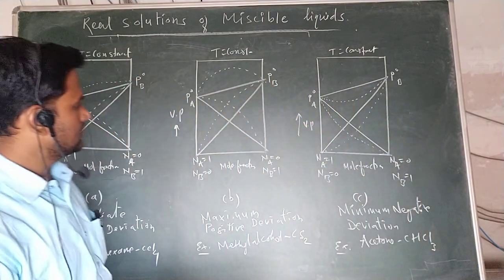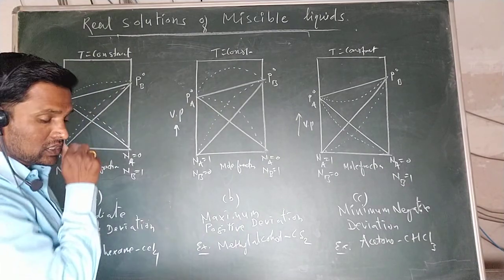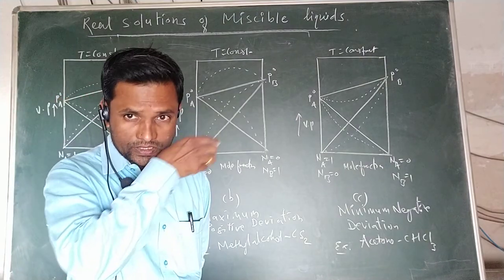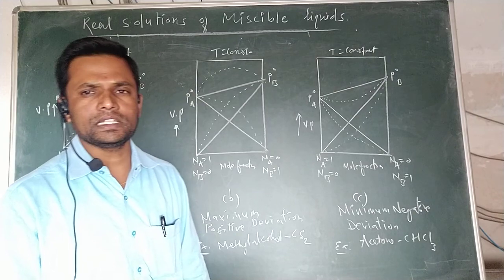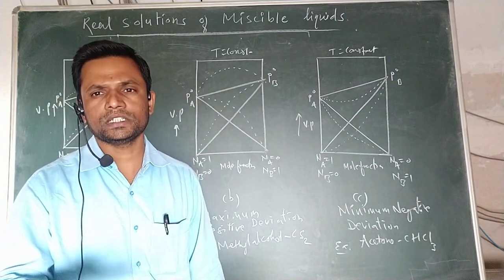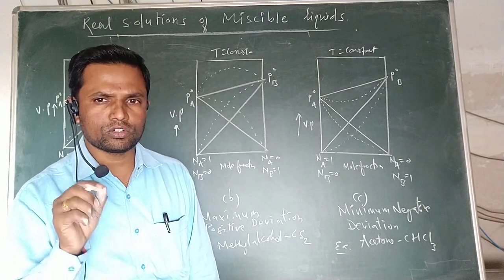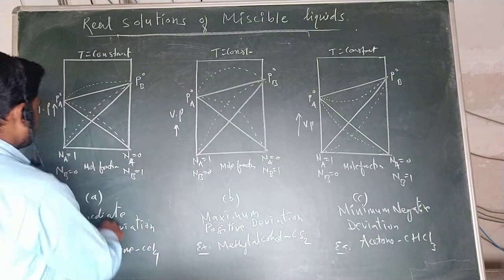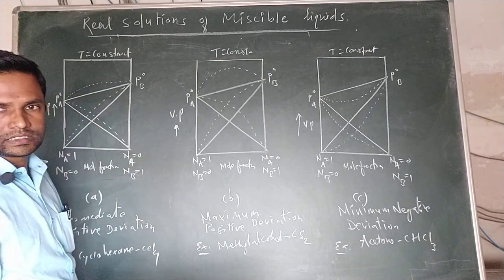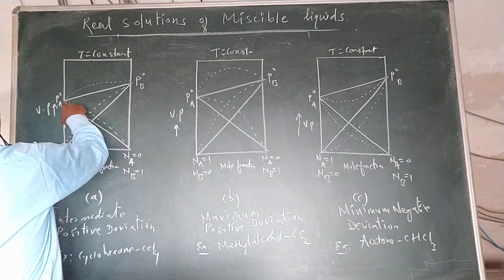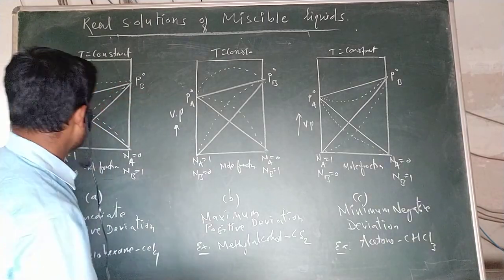Now let us see here, these are the very important representations. One, as we studied just now, real solutions show the deviation from the ideal behavior, deviation from Raoult's law, where all the ideal solutions obey Raoult's law. In the first graphical representation, this solid line represents Raoult's law, where these dotted lines indicate the real solution behavior.